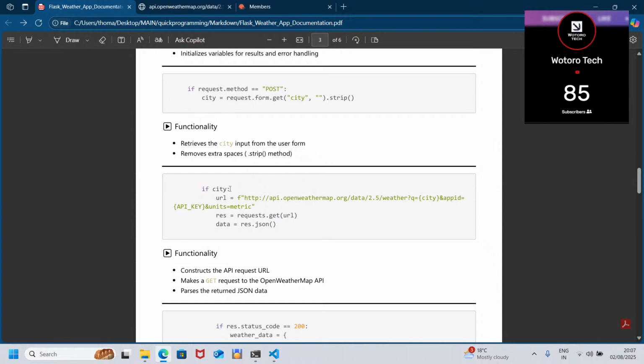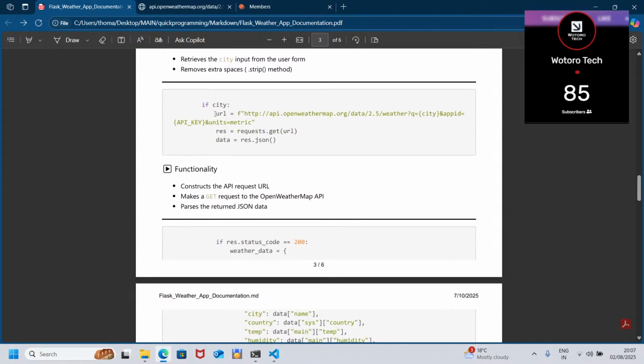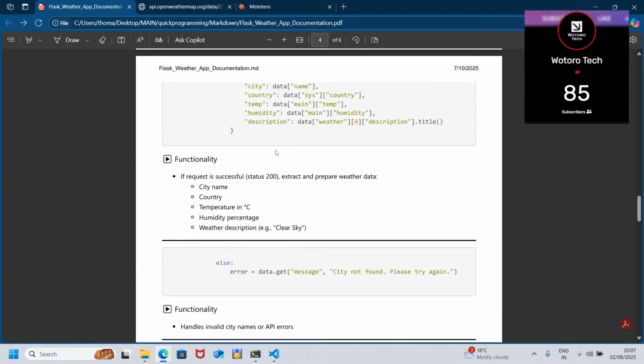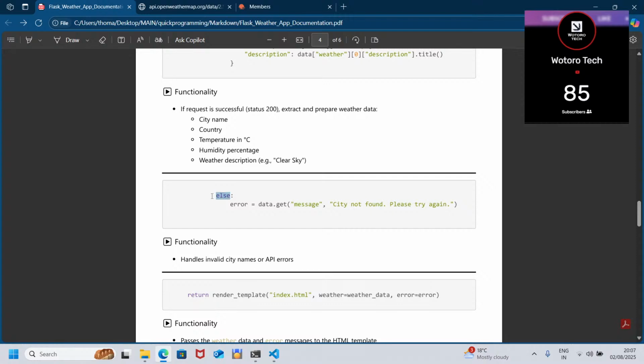If city means: did the user input something? Is there content inside the variable city? If there is content, it will proceed with all this. But if there is no content, it will go to another branch that will tell you something else.